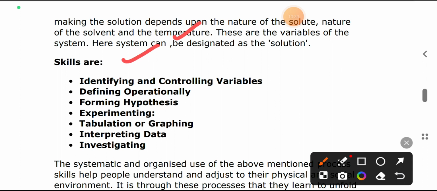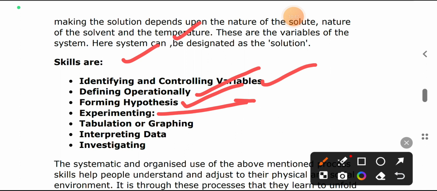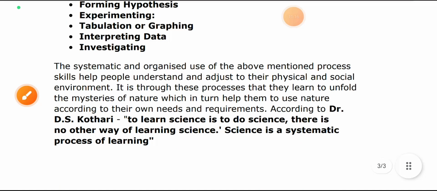What are skills? Skills are identifying and controlling variables, defining operations, forming hypotheses, experimenting, tabulating or graphing. Means skills can tabulate and graph things in a systematic way so that we can use them in future cases. Then interpreting data, we can interpret the data in different ways. And investigating means we investigate whether that skill is going to be productive or fruitful or not.